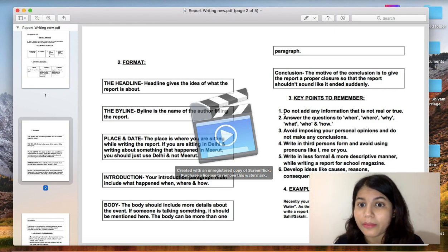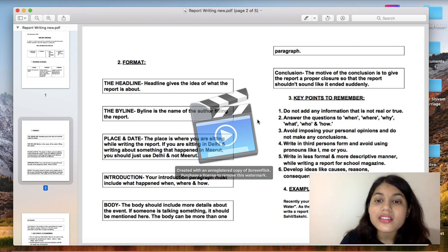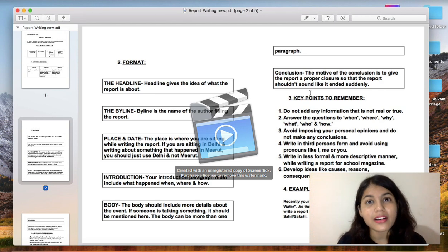Next, key points to remember. First, do not add any information that is not real or true. Second, answer the questions to when, where, why, what, who and how. Third, avoid imposing your personal opinions and do not make any conclusions. Fourth, write in third person form and avoid using pronouns like I, me or you. Fifth, write in less formal and more descriptive manner while writing a report for school magazines. Sixth, develop ideas like causes, reasons, consequences and opinions logically. So these are the 6 points which you need to remember before writing a report.